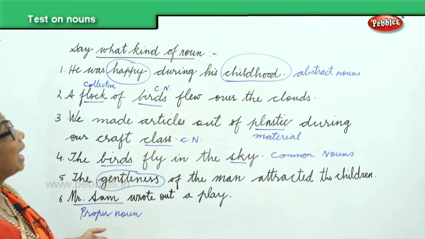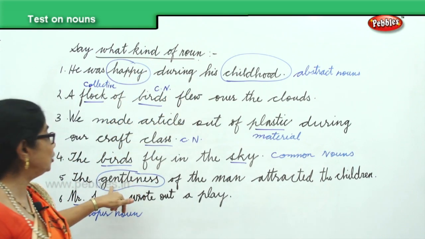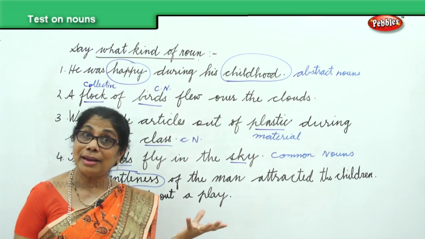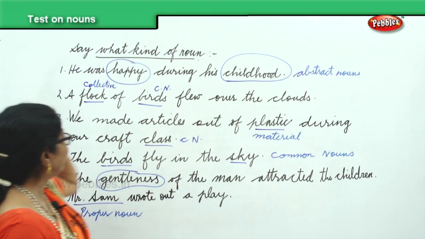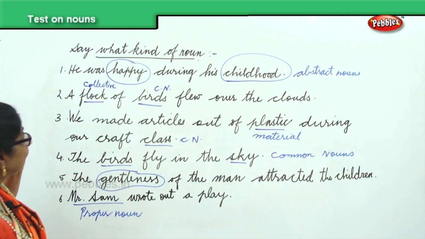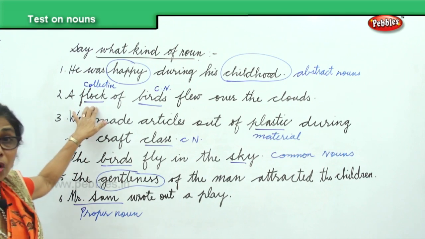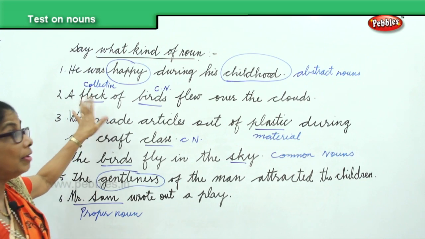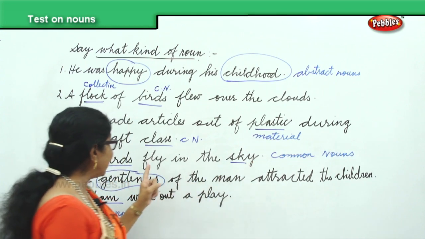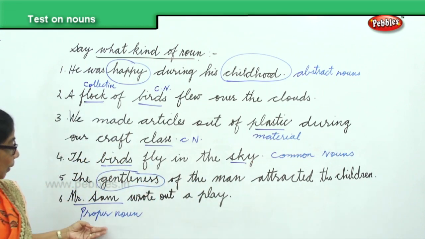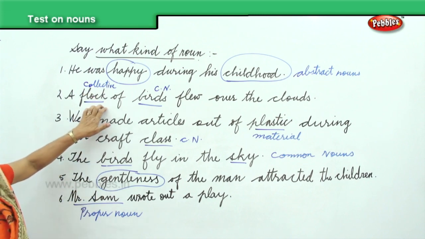Then we have abstract noun: happy, childhood, gentleness. And then we have material noun, plastic. Then we have collective noun, flock of birds. So we have done all the nouns here. We have common noun, sky and bird. We have proper noun, Mr. Sam. We have collective noun, flock of birds.